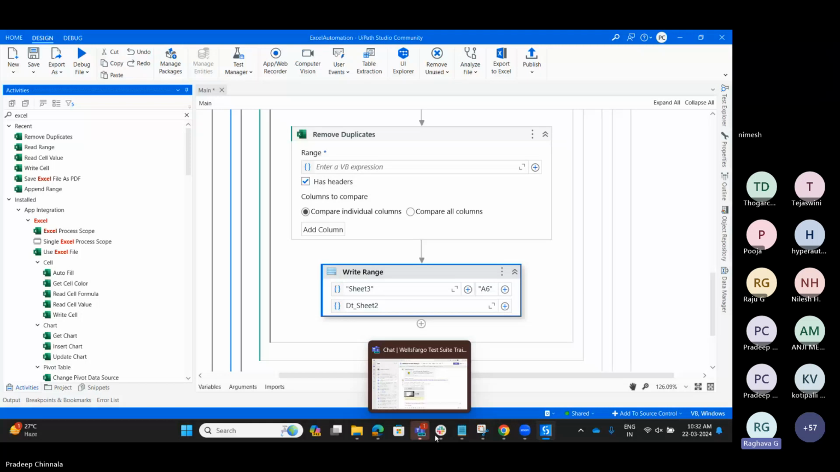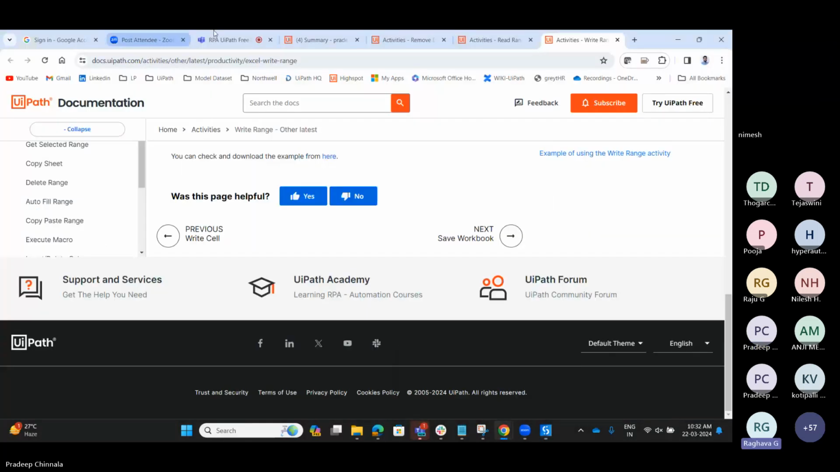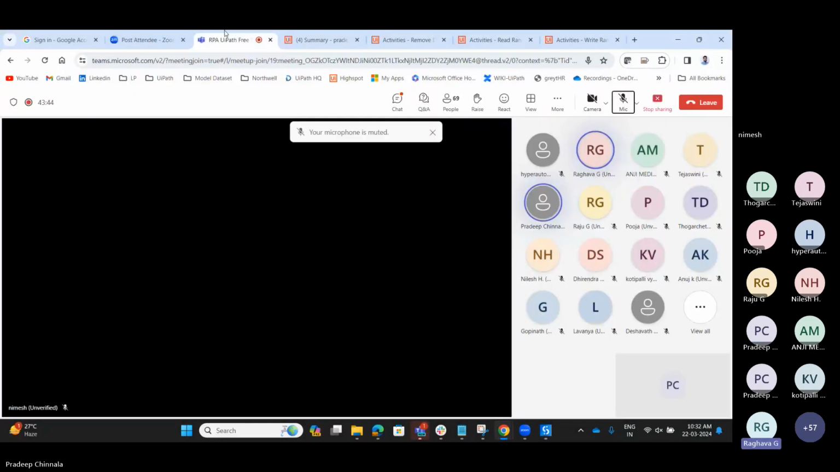Pradeep, if possible, it's a macro enabled Excel also, but can you show me that? For macro enabled Excel, we have to generate the macro, so we have to create the macro in Excel. I'll try to download a sample file from Google and do it. If you have any file generated by a macro and you know the macro name, please let us know, then we can execute that.